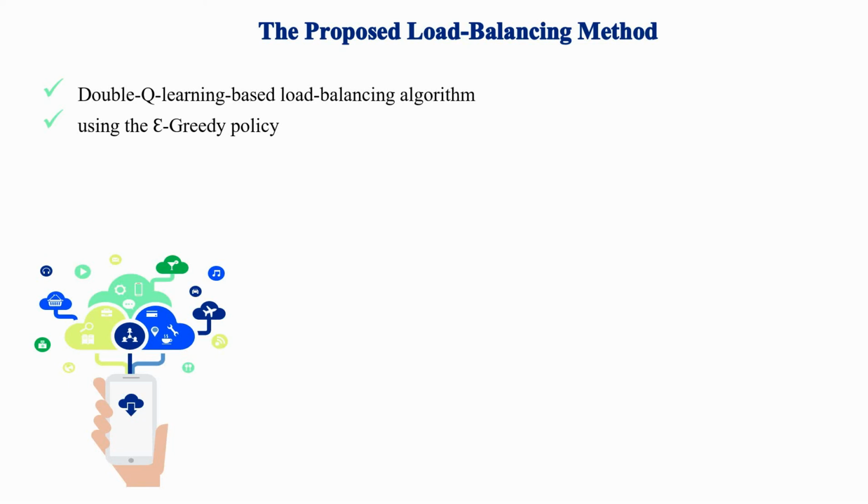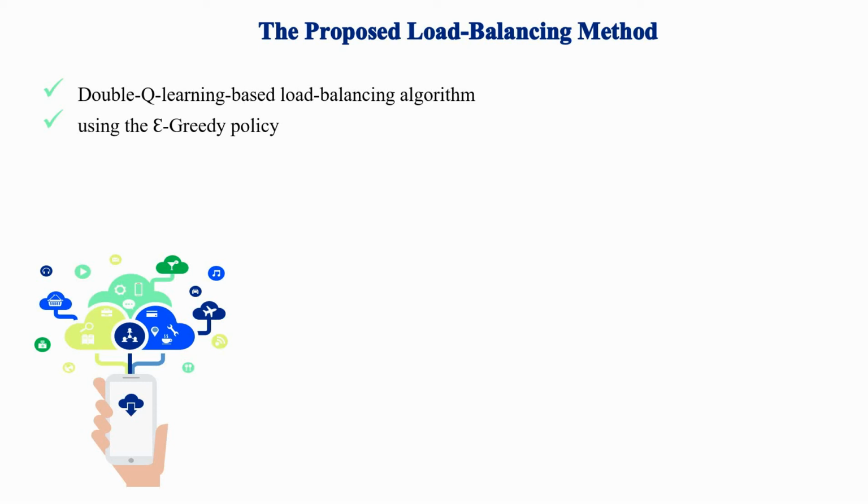In this paper, a double-Q learning-based load balancing algorithm for uniform load distribution among fog nodes is presented. The double-Q learning algorithm uses two estimation functions. This way, it uses two Q tables for estimates that store the value of all actions. The difference between the two tables is that when we update the value of one of the tables, we use the maximum value present in the other table.